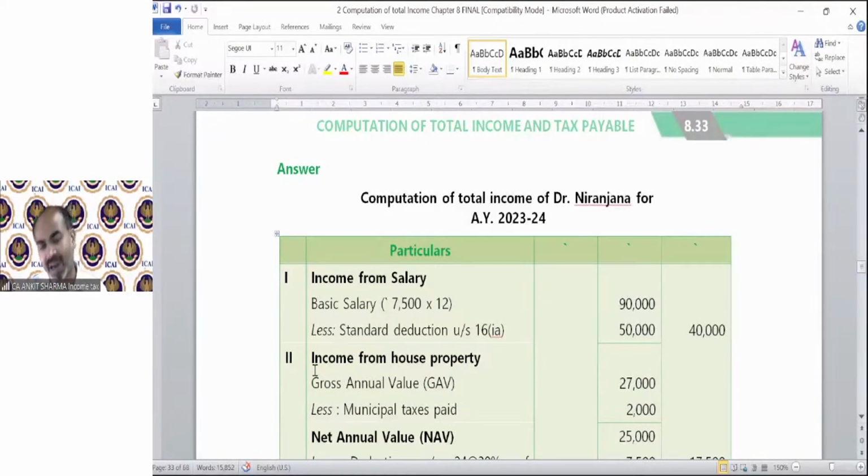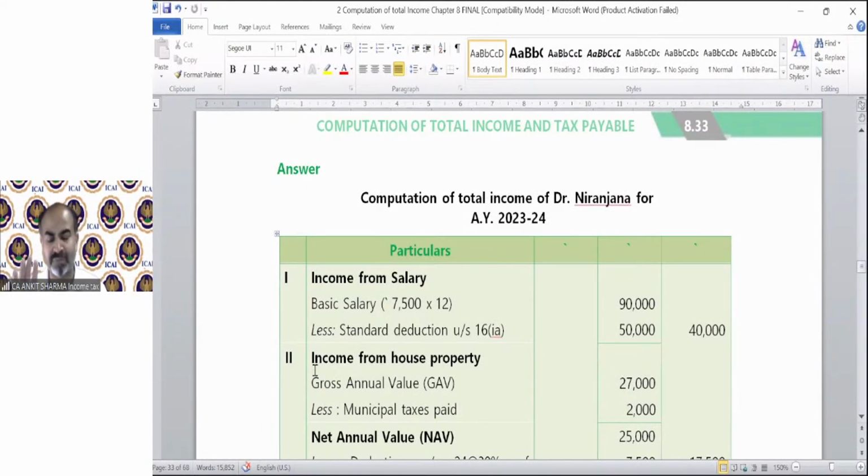So we will start these questions from our next session, which is day after tomorrow. But before that, I will take your queries, and a request from my side to all of you: please revise your topics as much as you can before the day after tomorrow's class. Please go through the provisions of salary, house property, PGBP, deduction, and revise at least PGBP, income from other sources, deduction, and TDS.